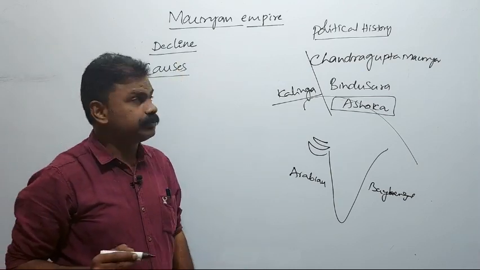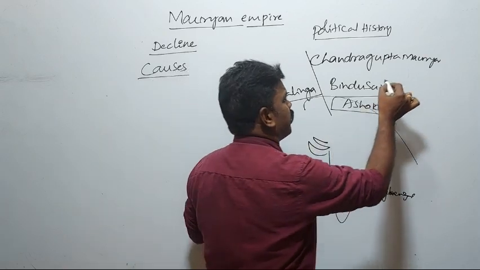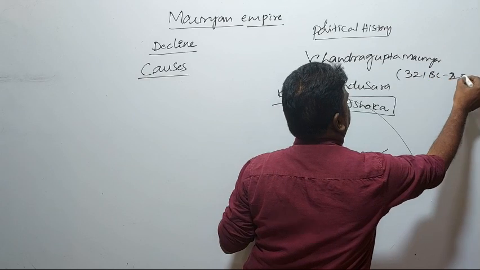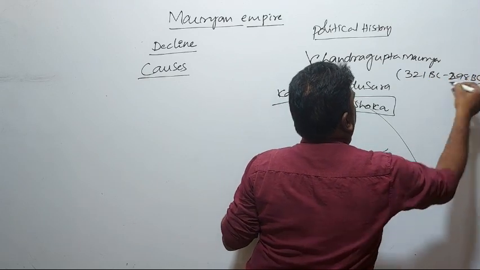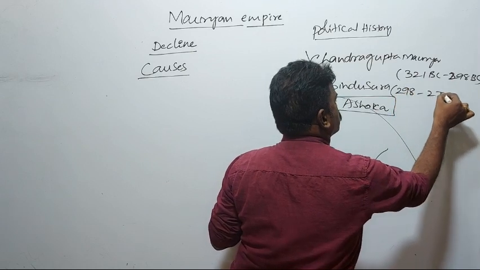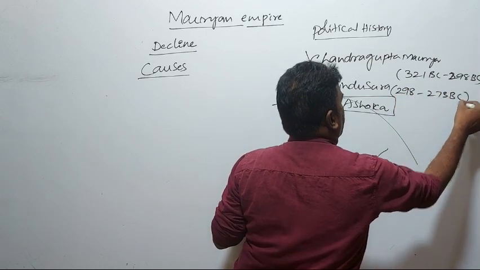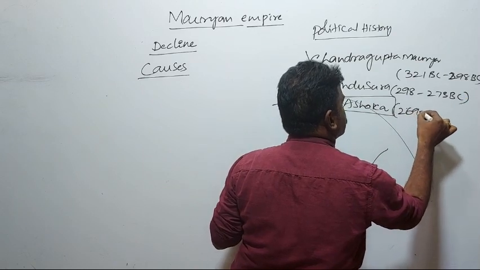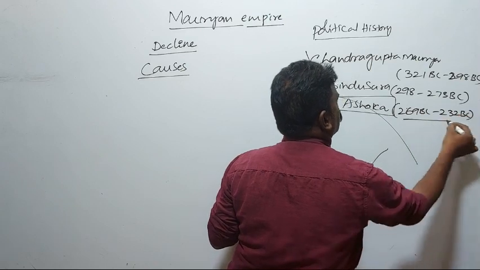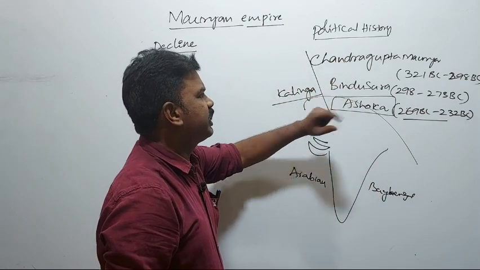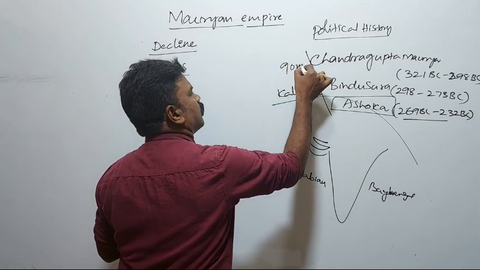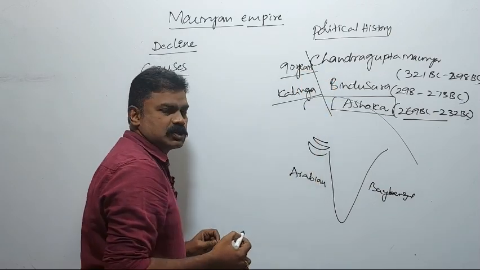Chandragupta Maurya ruled from 321 BC to 298 BC. Bindusara ruled from 298 BC to 273 BC. Ashoka ruled from 269 BC to 232 BC. These three rulers completed nearly 90 years of rule.